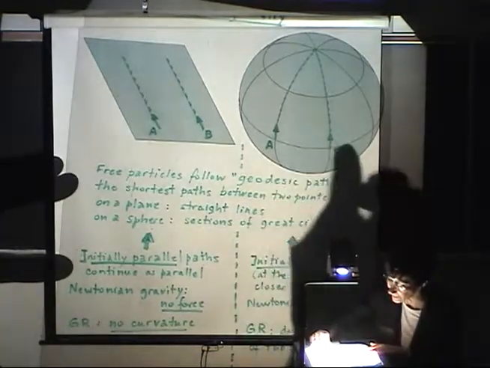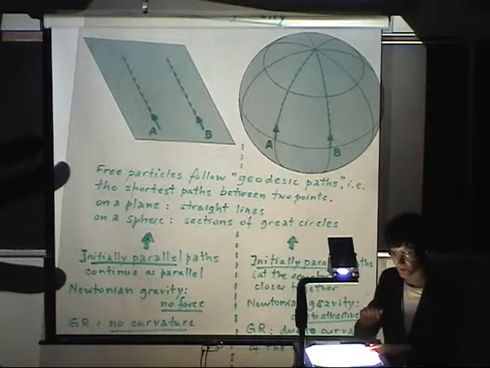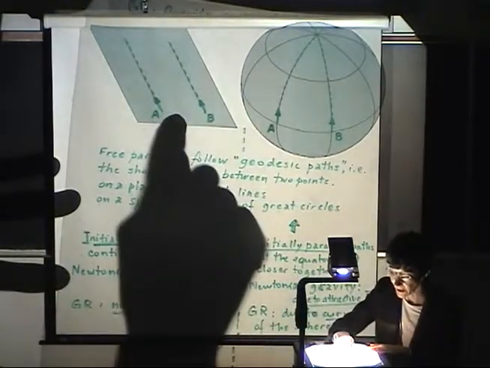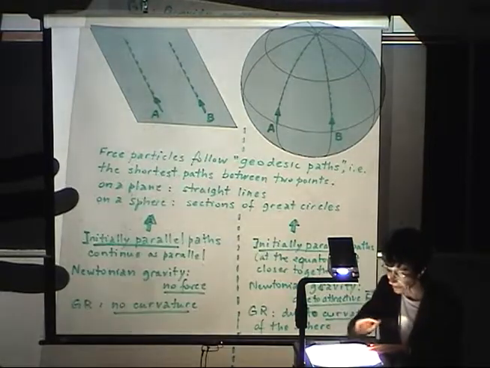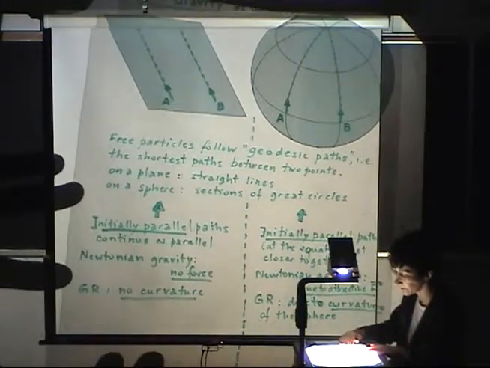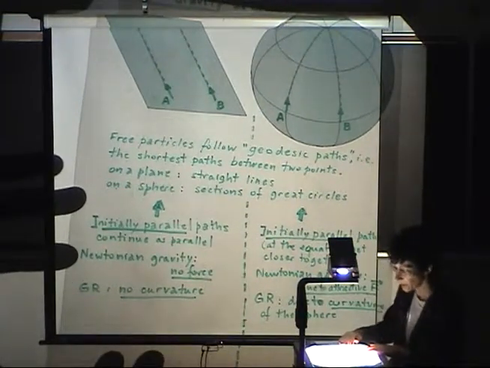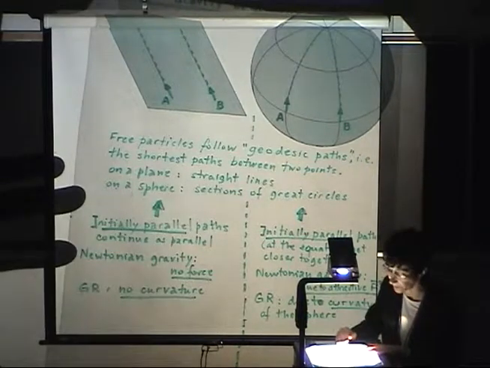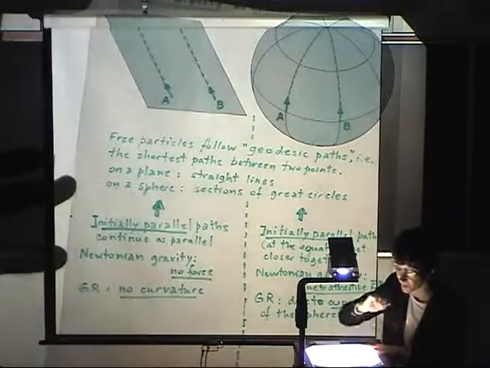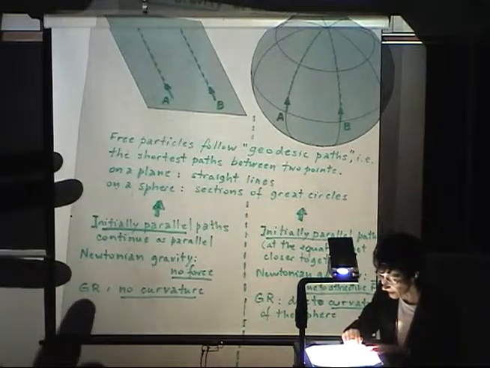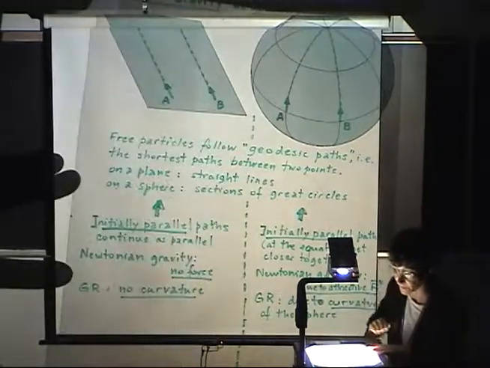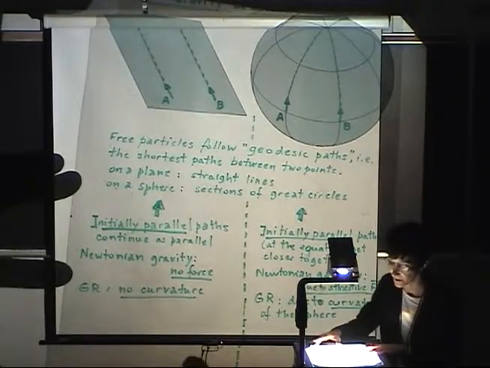So both A and B keep moving always in a straight path in the same direction. So on a plane, initial parallel paths continue to be parallel. With Newtonian gravity, we would say there is no force attracting the two particles, and that's why they continue in a straight path. In general relativity, we would say this is a flat space-time, it's a plane, there is no curvature.